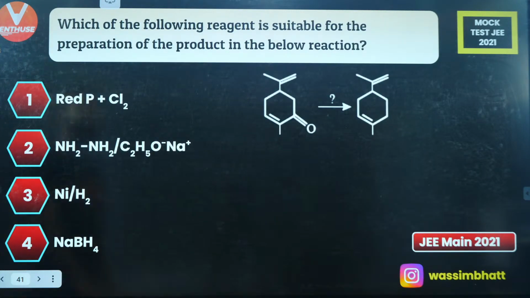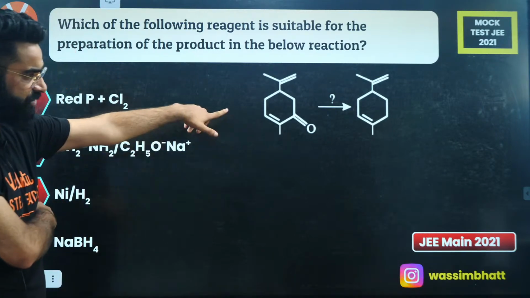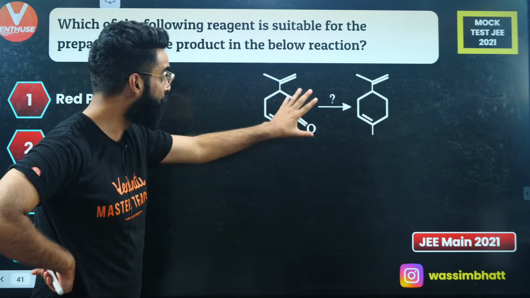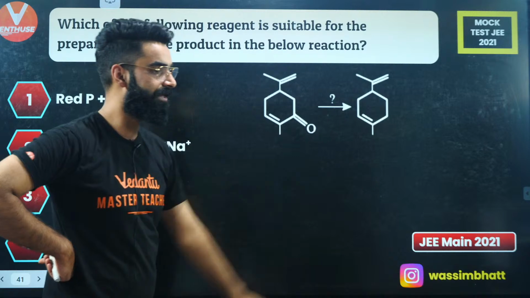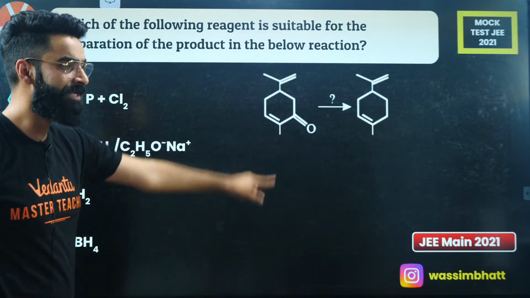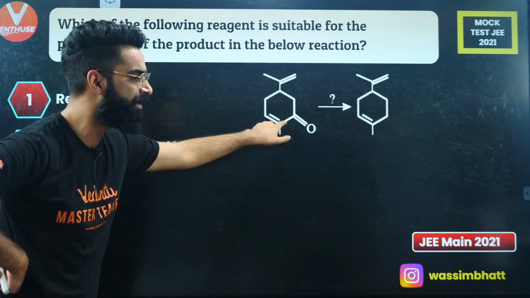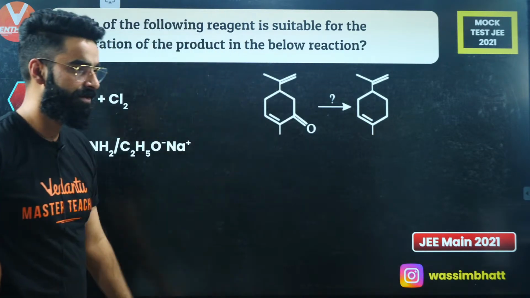Perfecto. Moving on to one more question, guys. Which of the following reagents is suitable for the preparation of the product in the below reaction? If you look at the reaction carefully, you are basically doing the reduction of this carbonyl group into the alkane, without doing anything with the double bond. The double bond was here, and over here again it's here. So which one is it going to be?